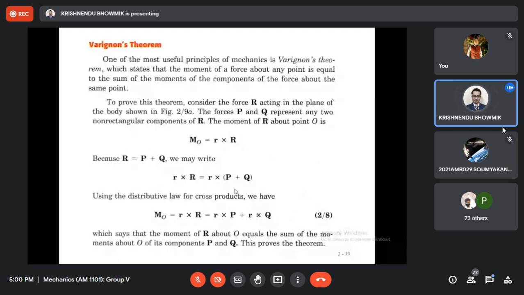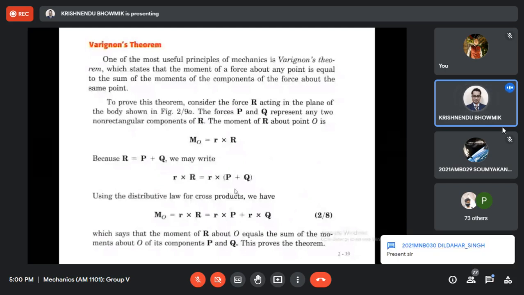Next, when you are using moments, you have n number of moments applied about a particular point. Then we can use one theorem called Varignon's theorem, also called the principle of moments.